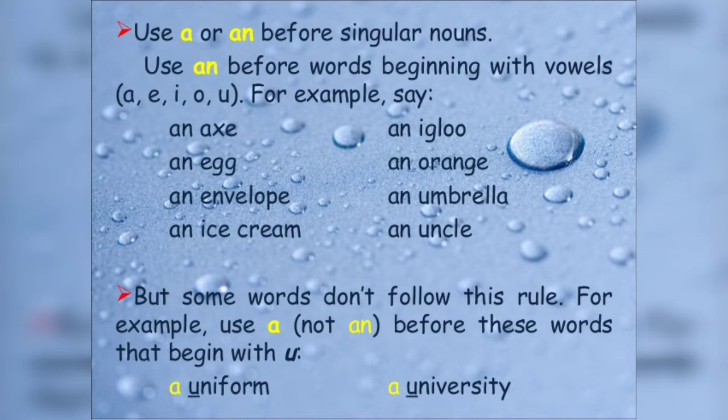Use an before words beginning with vowels, that is a, e, i, o, u. For example, say an axe, an egg, an envelope, an ice cream, an igloo, an orange, an umbrella, an uncle. But some words don't follow this rule. For example, use a, not an, before these words that begin with u: a uniform, a university. So we have to use article a and not an before these u words.